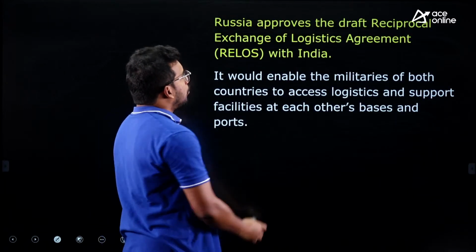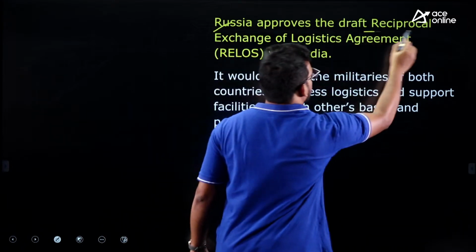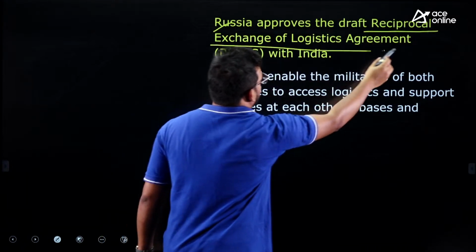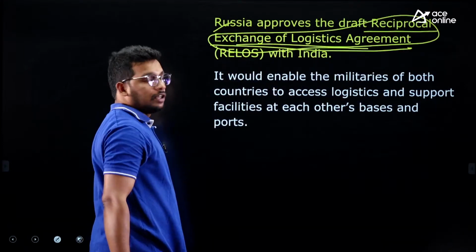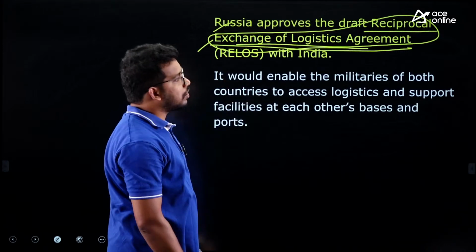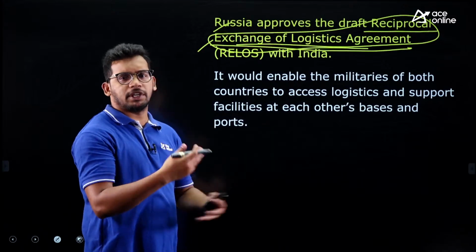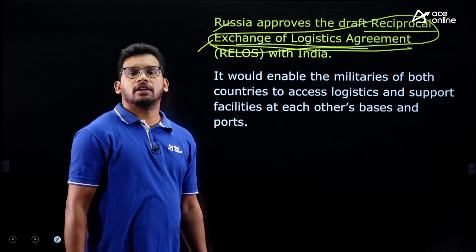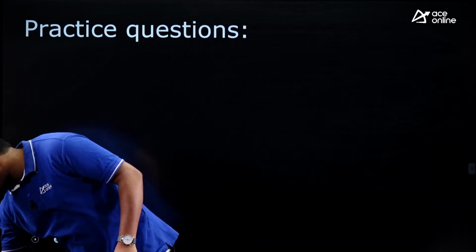Now, Russia has approved the new draft agreement, the Reciprocal Exchange of Logistics Agreement between India and Russia. They may ask you with which country India is associated with the Reciprocal Exchange of Logistics Agreement. That is India and Russia, just to share information and assist each other with ships and so on. So that is today's facts.